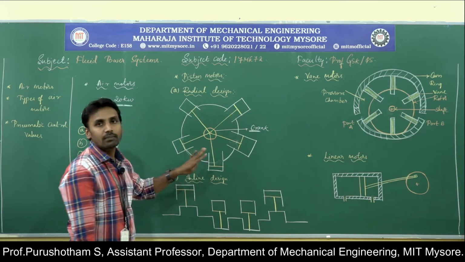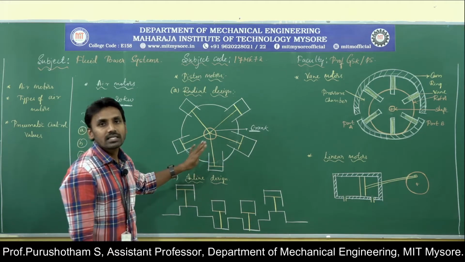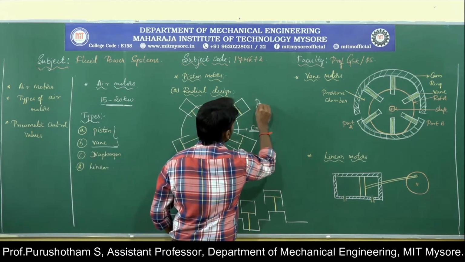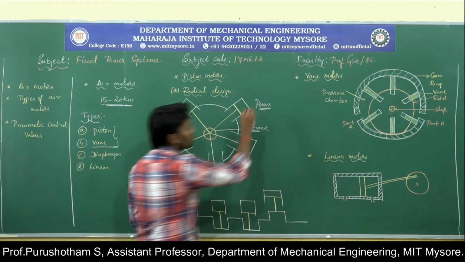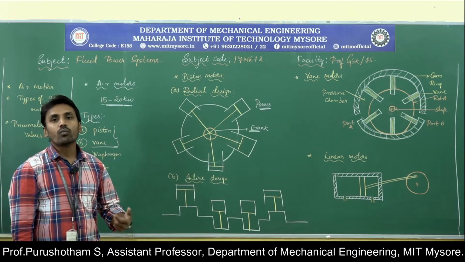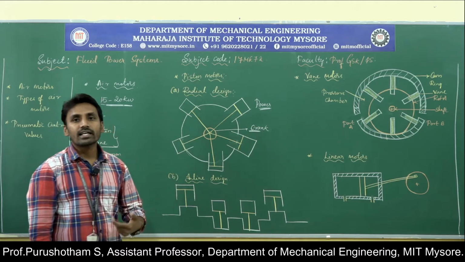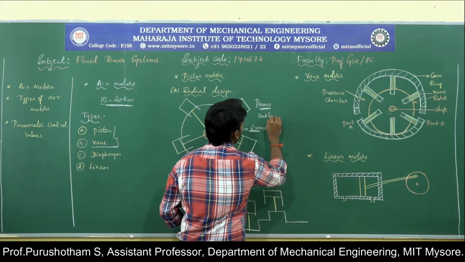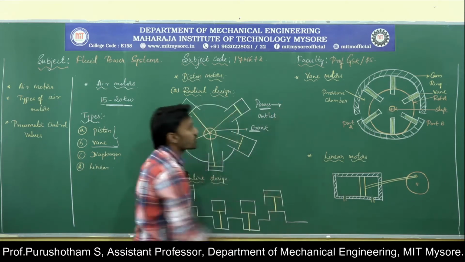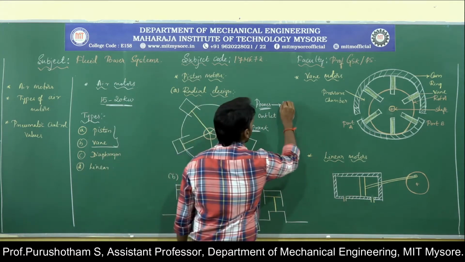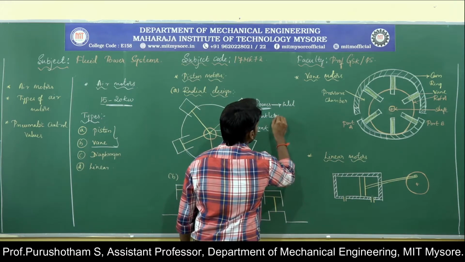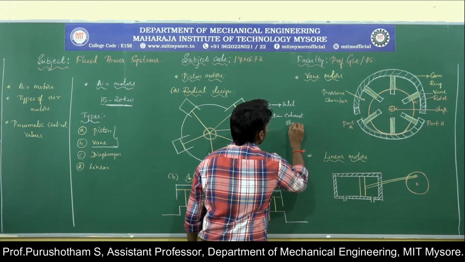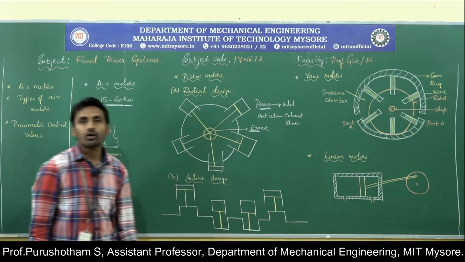From the inlet port, the compressed air that is present does the power stroke. Then the exhausted air has to go out through the outlet port. So the power stroke is completed using the inlet port, then the exhaust stroke is done using the outlet port here.